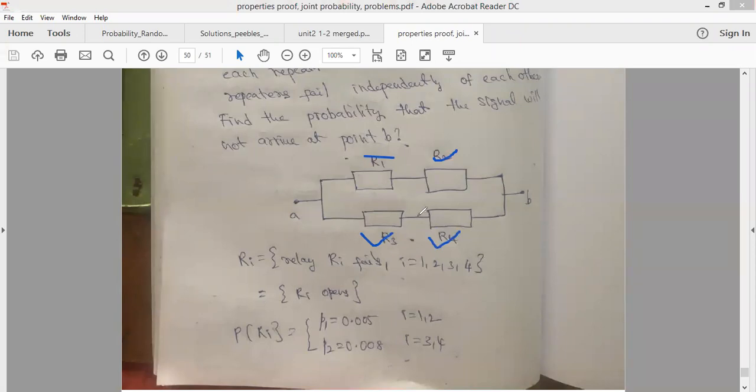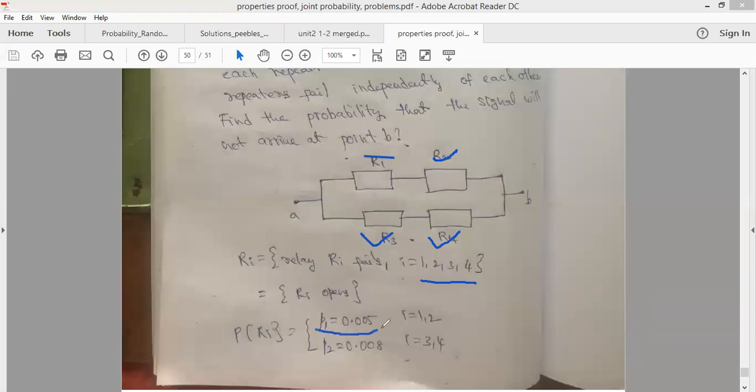So here, what is Ri? Ri is the event that relay Ri fails, the probability that the relay will fail. In this case, how many relays do we have? We have 4 relays. Just now we discussed in the question that the repeaters in the first path have a failing probability of 0.005.